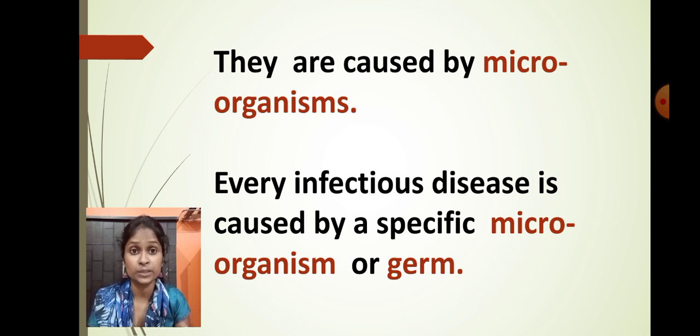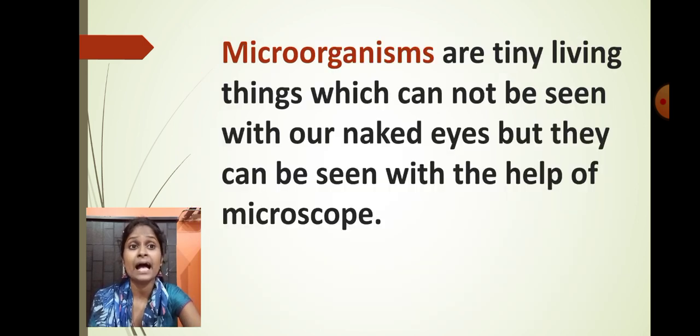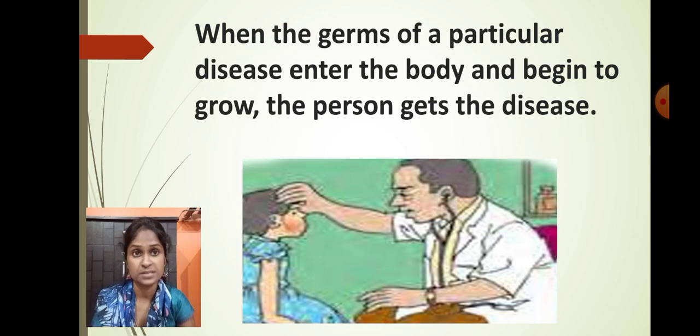What do you exactly mean by infectious diseases? Micro means very small. Organism means a living thing. A living thing which is very small, which cannot be seen with our naked eyes and needs a microscope, is called a microorganism. So microorganisms are responsible for causing infectious diseases. Is that clear? Microorganisms cause infectious diseases to us.